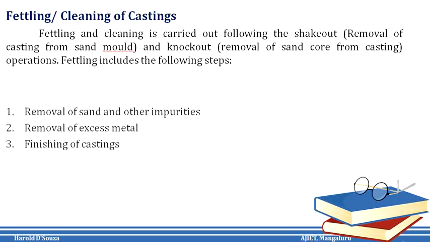Now, the chemical cleaning methods utilize baths of molten caustic soda containing additional reagents to react with and break the surface oxide layer. Now, this will loosen the adhering sand also.